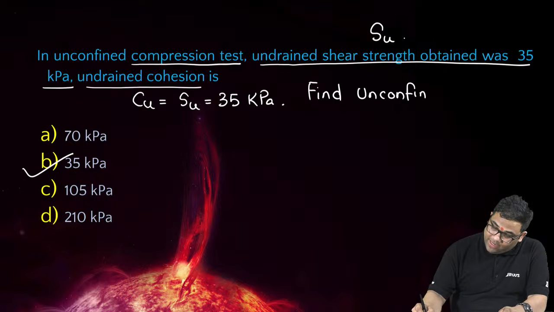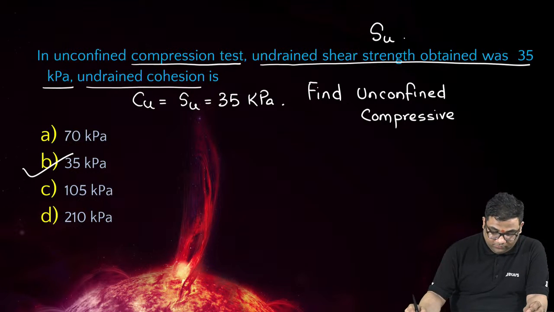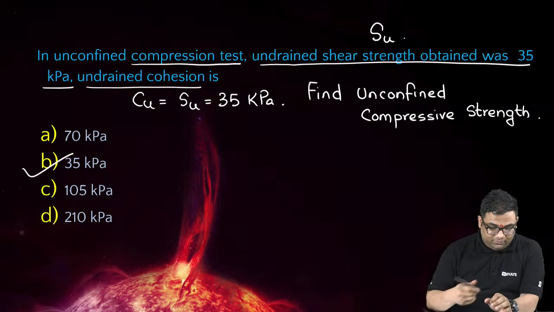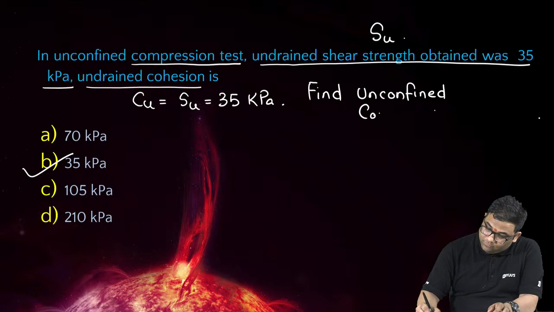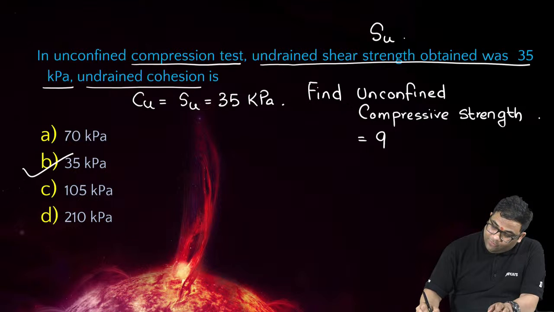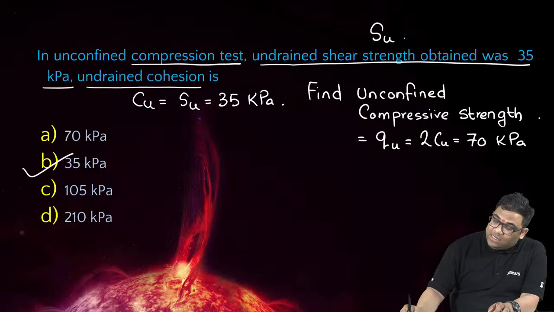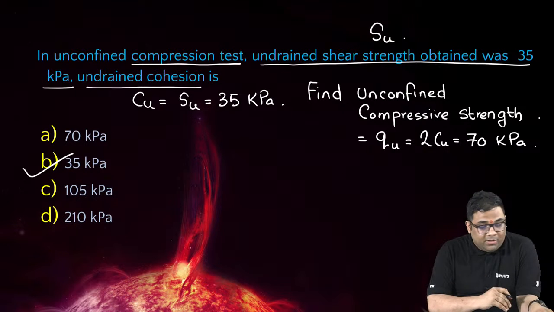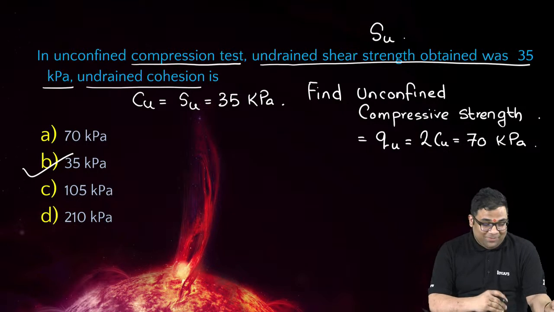Now tell me, if the question was, find the unconfined compressive strength, what will be the answer? Very good. It will be QU, that will be twice the undrained cohesion, that is equal to 70 kilopascal. Now this is a basic question. This lecture will be available after the video also, but still I will request that please attend the lecture live.